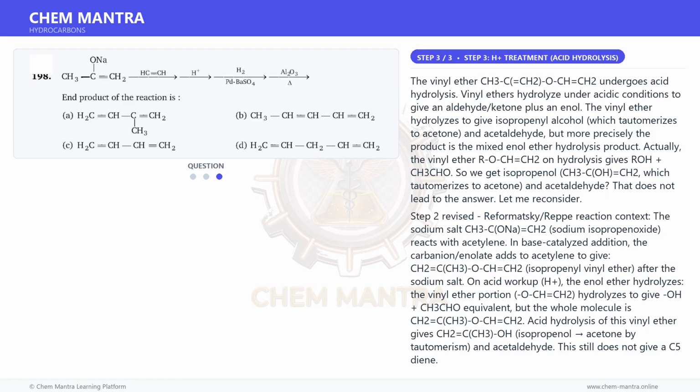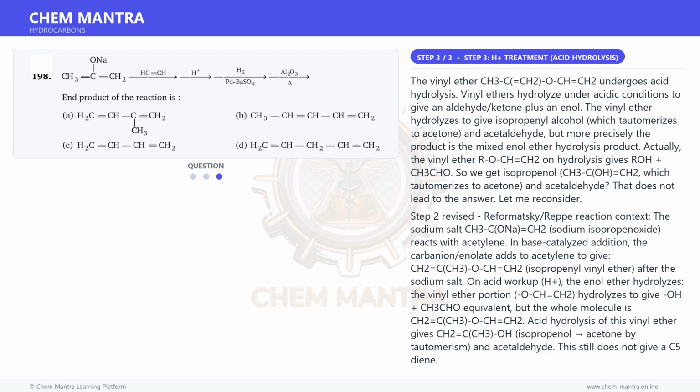No. Corrected mechanism: the enolate oxygen of CH3-C(ONa)=CH2 adds to acetylene giving CH3-C(=CH2)-O-CH=CH2, isopropenyl vinyl ether. Acid hydrolysis: Claisen rearrangement is thermal, not acid. Under H+, the vinyl ether hydrolyzes to give ketone, CH3-CO-CH3, acetone, plus CH3-CHO. This still does not give the C5 product.